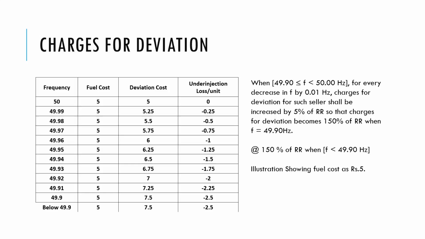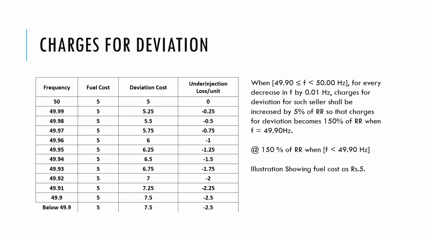So let's understand the basic crux of DSM regulations. Through DSM regulations, the CERC tries to maintain the frequency at 50 hertz, and if you make any deviation from the schedule generation you have been given, you would be penalized, provided you are not supporting the grid.